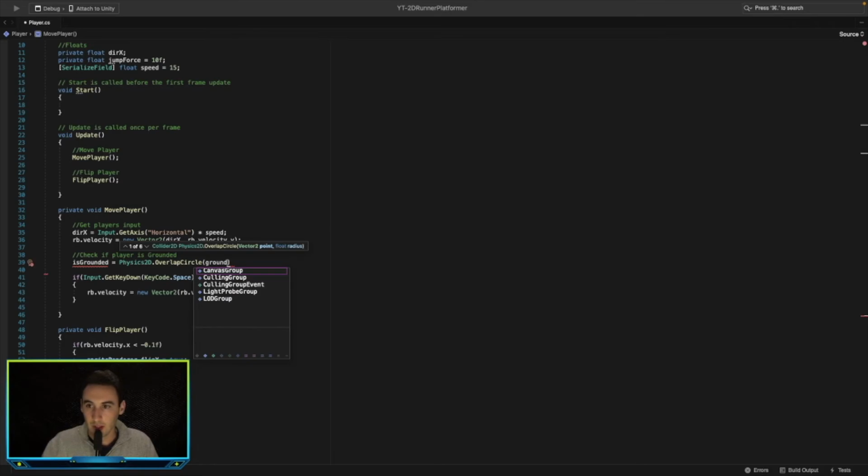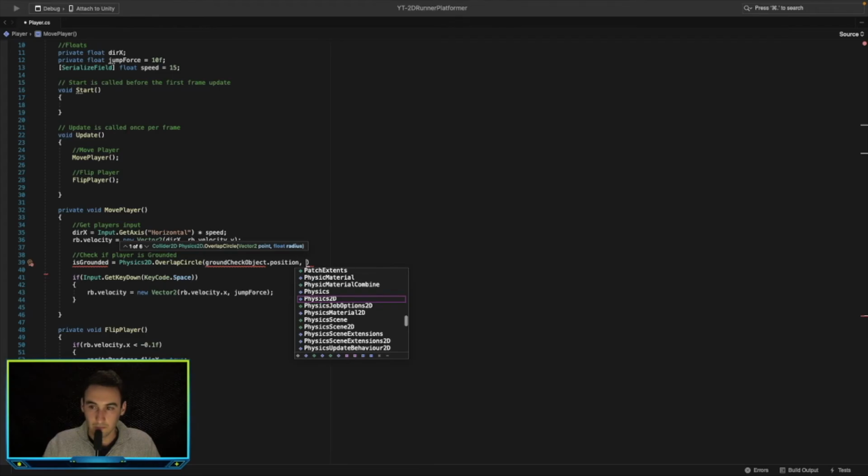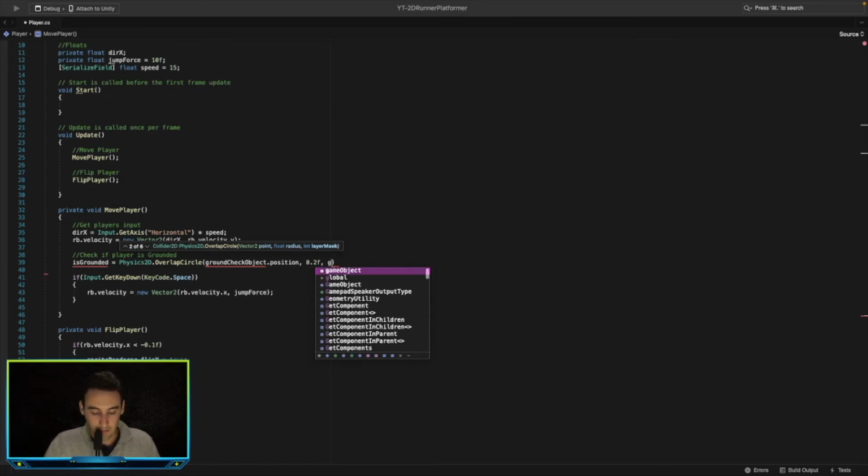Ground check. So we need to create a ground check object for this. Dot position. And then we want to give this a radius of something very small, of 0.2f. And then we want to give it a layer mask of the ground layer, so that's going to be from the tile map, ground layer. So we need to create these.